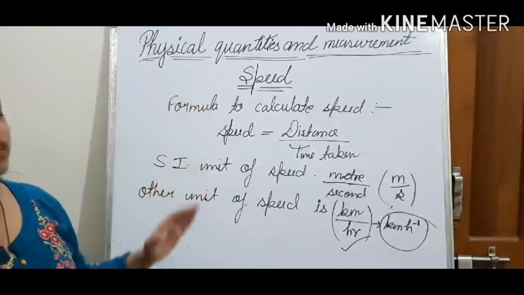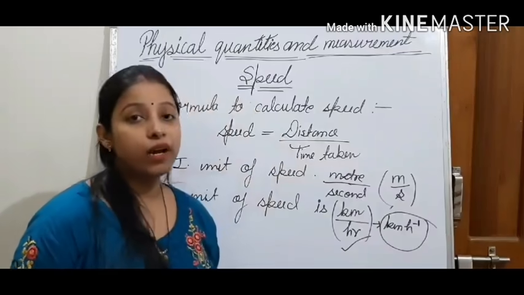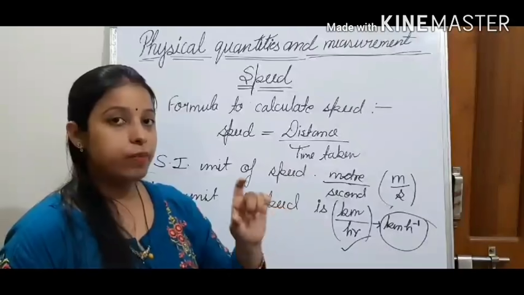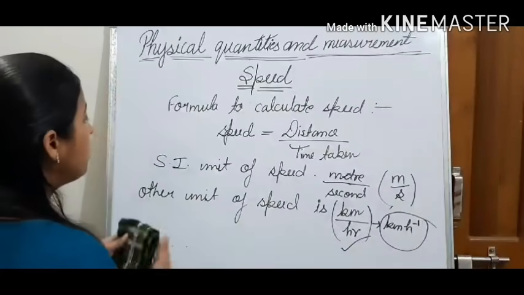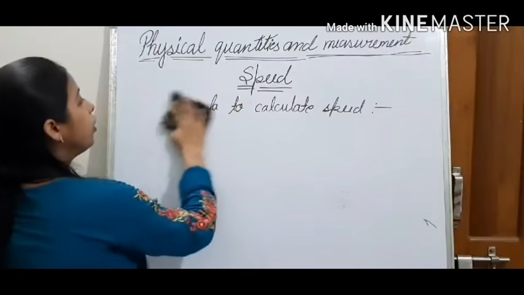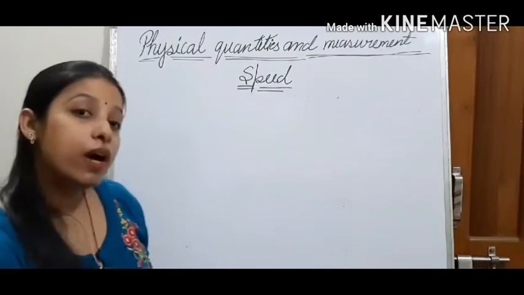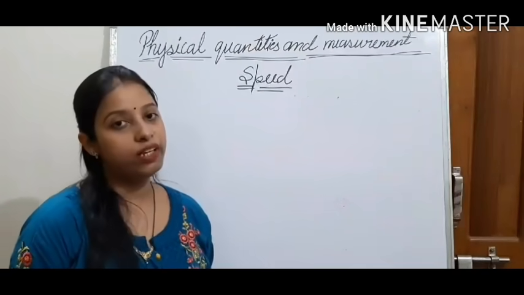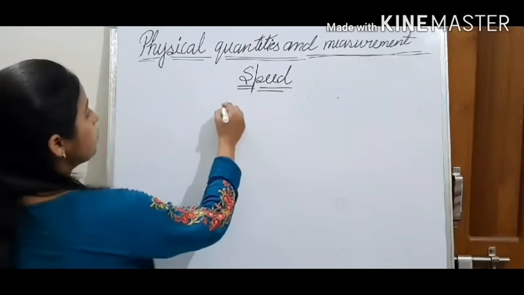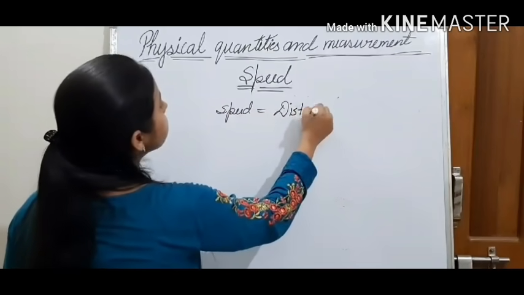So we have seen the definition of speed: the distance covered or the path traveled by a body in unit time. Distance covered or traveled by any body in unit time is known as speed. We can find out speed by the formula: speed is equal to distance upon time.